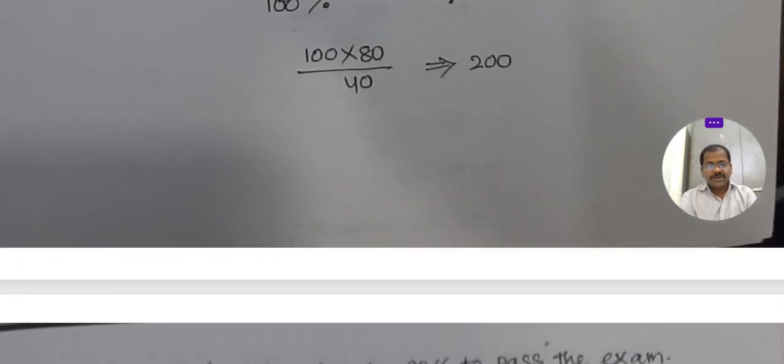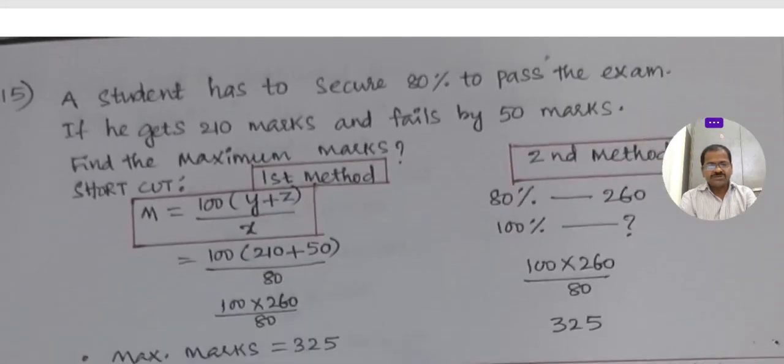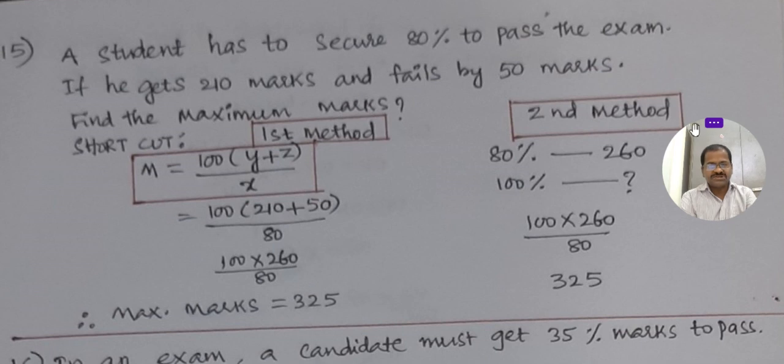Okay, you see here, a student has to secure 80% to pass the exam. He has to get 80% to pass in the exam, but he got 210 and he failed by 50. That means if he gets 260, he could pass. He got 210, he failed by 50 marks. So 80% is 210 plus 50, 260 is 80%. Then he could pass, but he failed by 50 marks.